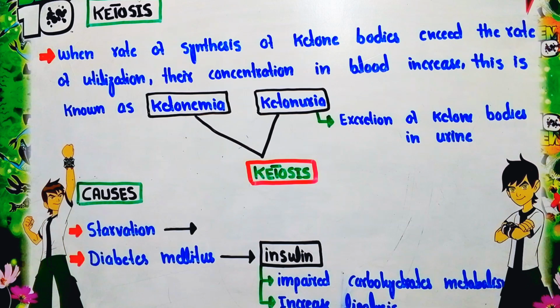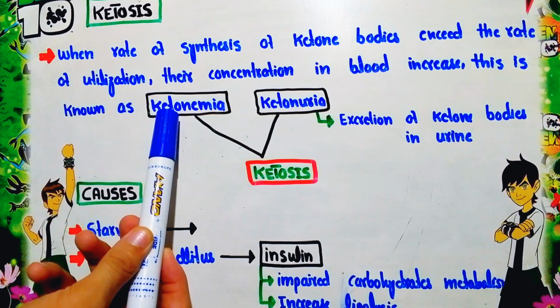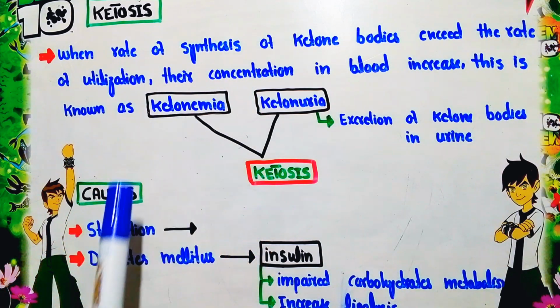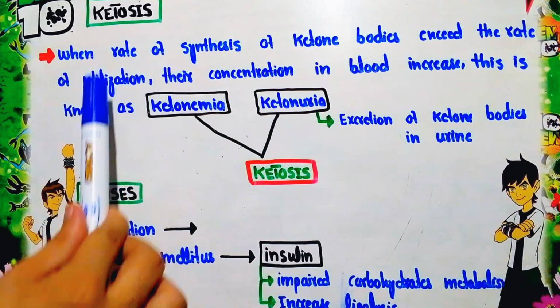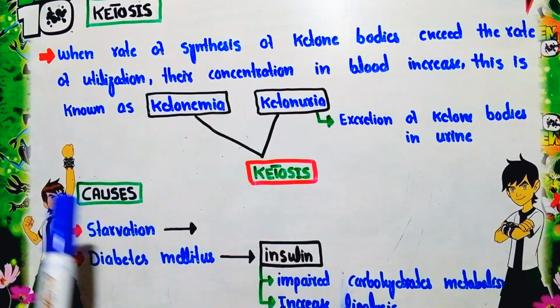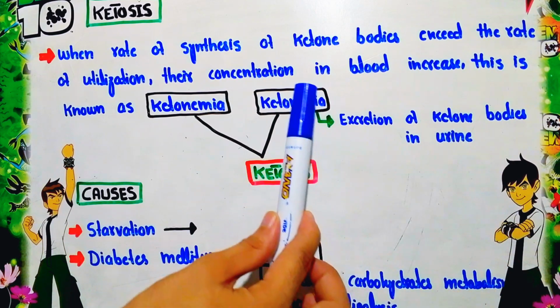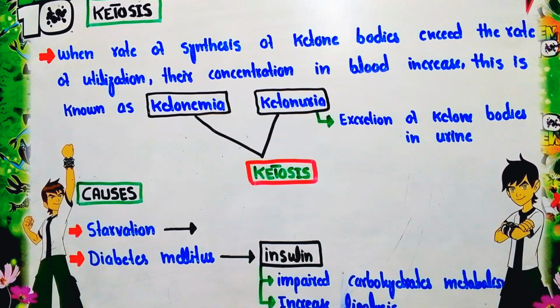Now, in a condition where the synthesis of the ketone body exceeds and their utilization is less, what happens? The concentration of the ketone body increases in the blood. This condition is called ketonemia. Since the concentration of the ketone body increases in the blood, these ketone bodies are excreted in the urine. The excretion of the ketone body in the urine is called ketonuria.